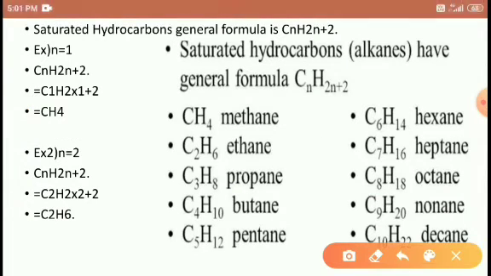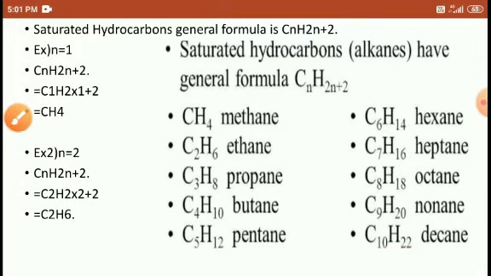The general formula of a saturated hydrocarbon is CnH2n+2. This is the general formula. What does it mean? In place of n you have to substitute an integer, any integer: 1, 2, 3, 4, 5, 6, 7, 8, etc. When you put in the integer, you get the actual number of carbons and how many hydrogens are connected.